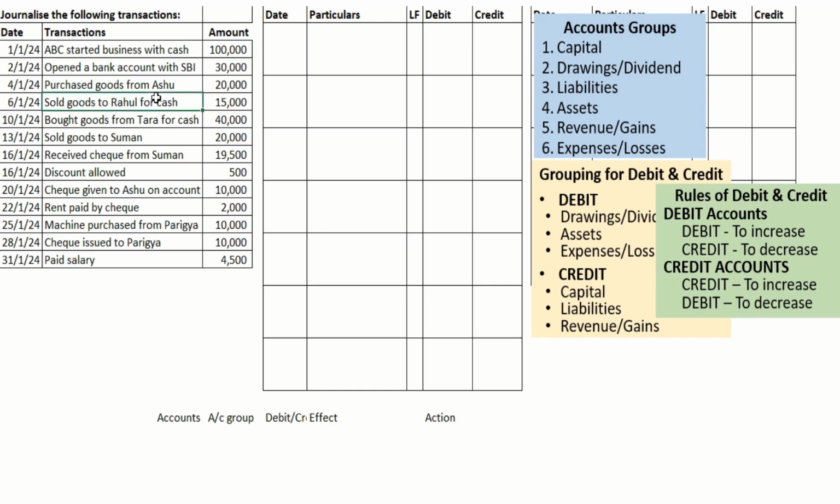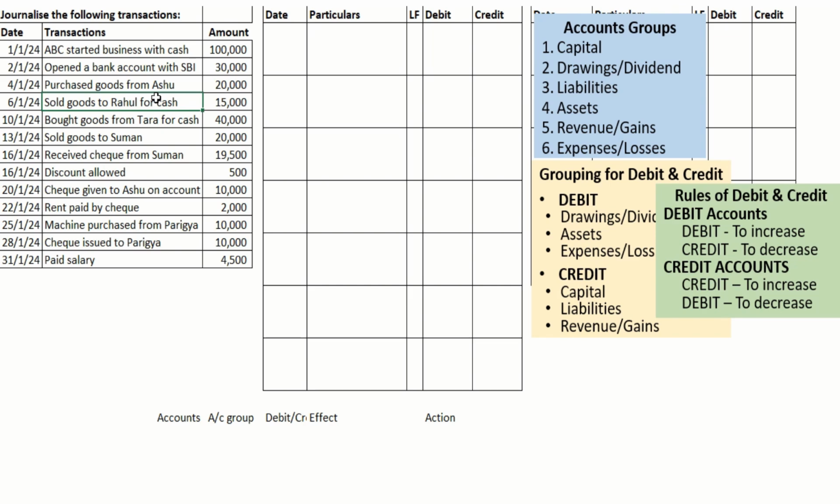So in the last video we already discussed, when the accountant gets a transaction, first of all he has to find out the two aspects. In every transaction, there should be at least two aspects or more than two aspects. So first he has to find out the aspects, then the ledger grouping, then the grouping for debit and credit, then the effect, and after that the action to be taken.